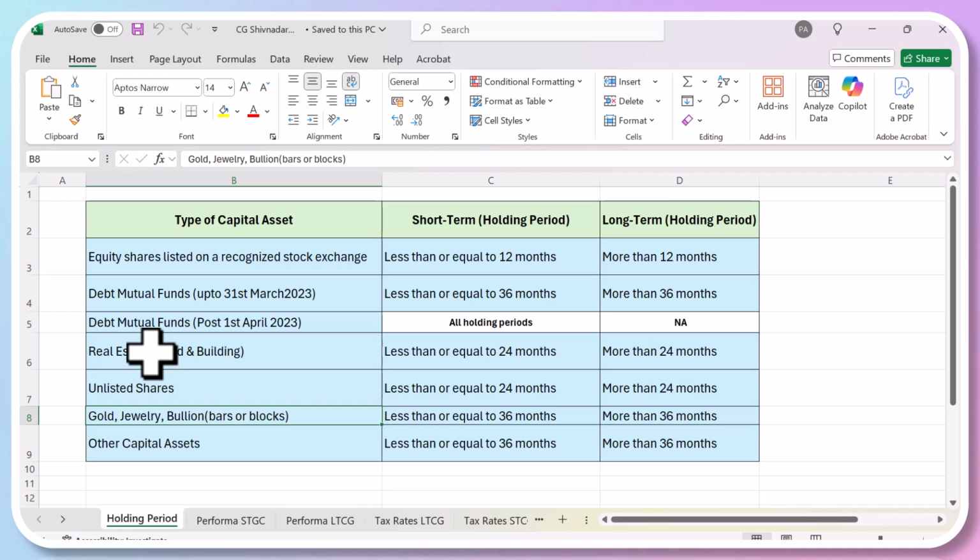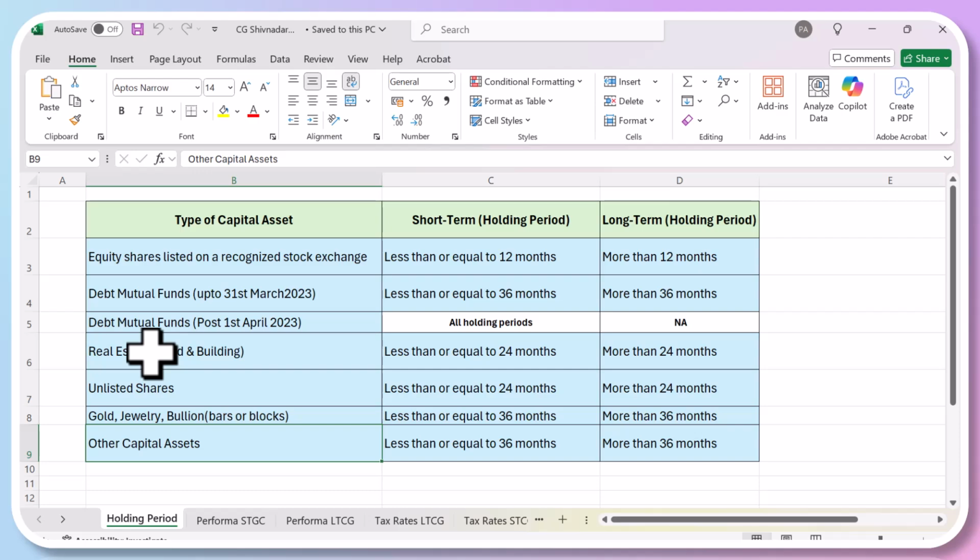Okay, fine. So that's called gold, jewelry, and bullion. Here the holding period is less than 36 months and more than 36 months. That means if you hold the gold or jewelry for more than 36 months, you have to pay less tax. If you sell within 36 months, you have to pay full tax. So less than 36 months, that means short term, you have to pay more tax, and long term you usually have to pay higher tax.